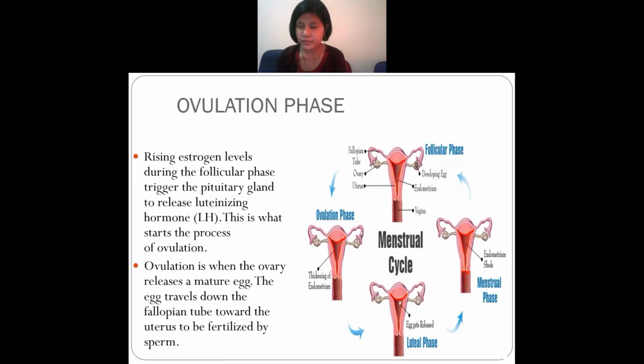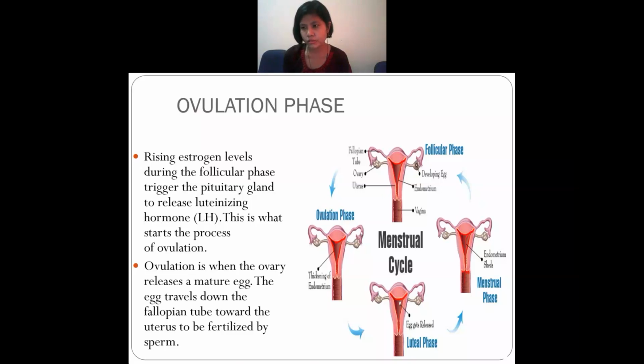The estrogen level will increase, and for that, the pituitary gland will release some hormone. The name of the hormone is luteinizing hormone, also known as LH, oh sorry, LH.